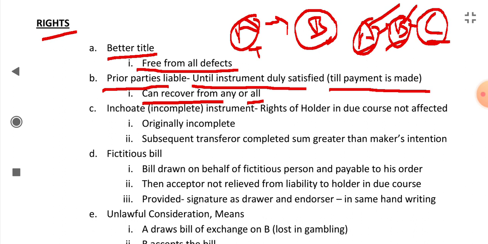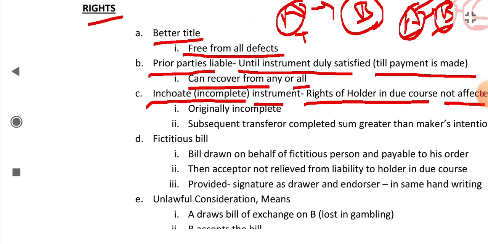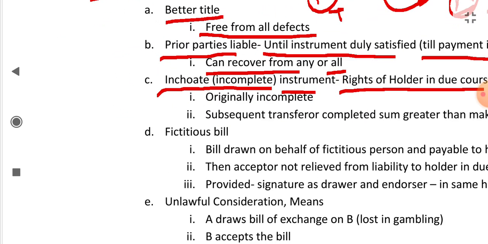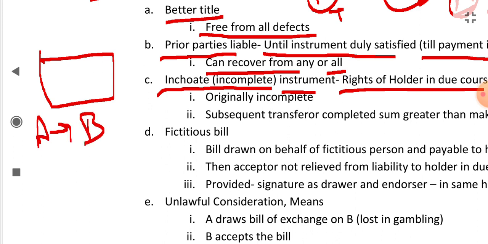And next is inchoate or incomplete instrument, the rights of a holder in due course are not affected. Let's see what it means. It means like there is a check. A has given this check to B and told B that I am leaving this check blank, you enter the amount 500. But what B does is B gives this check to C, and instead of 500 he writes 1000.